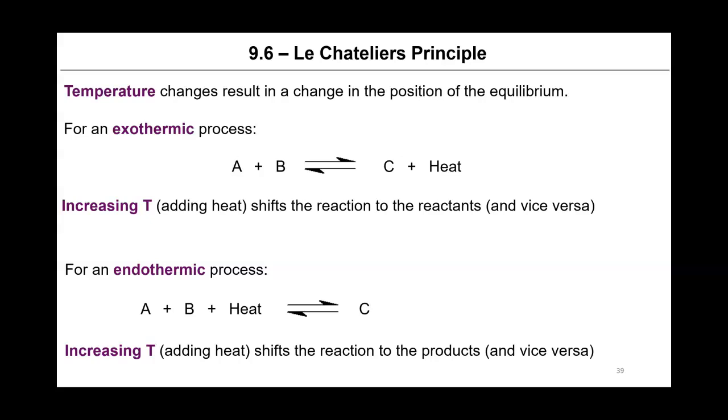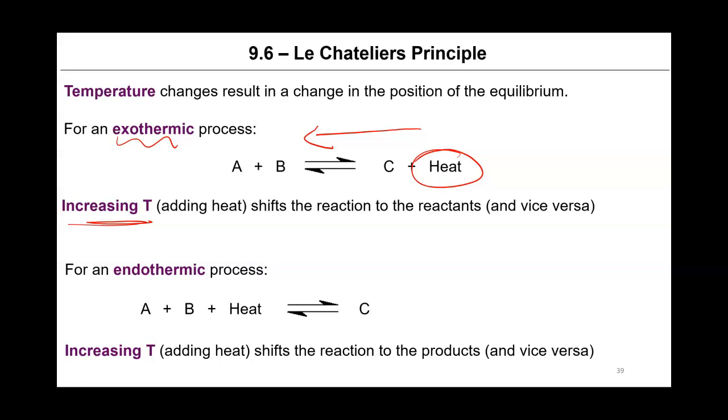Temperature can also result in a change in the position of equilibrium. In an exothermic process, heat is a product. As a result, increasing temperature or adding heat shifts the reaction towards the reactants. Why?